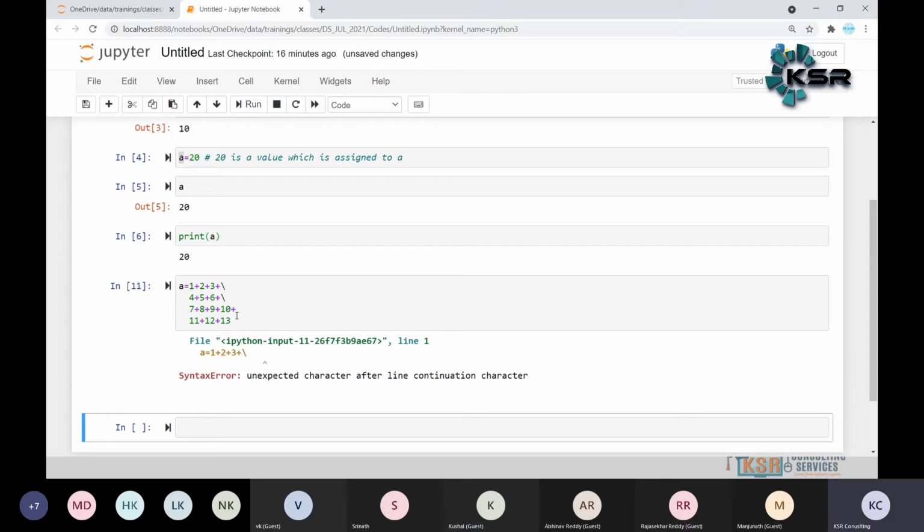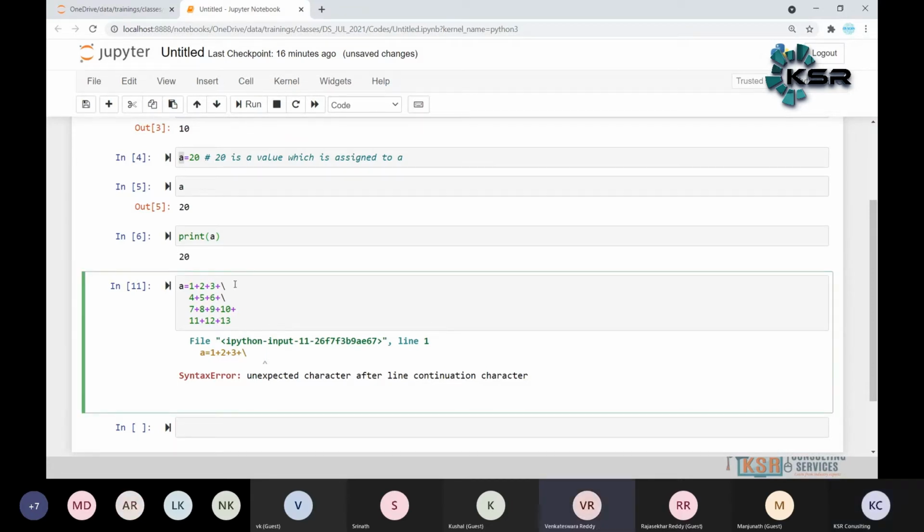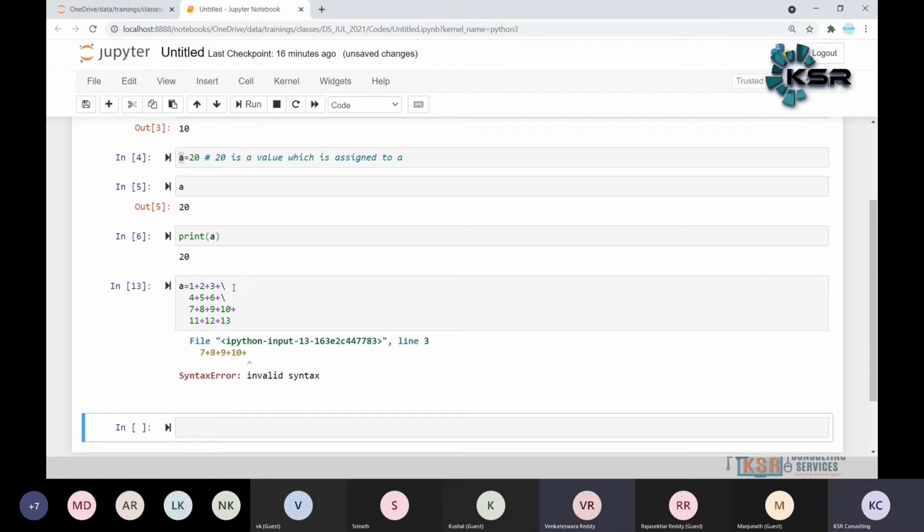No spaces, right? Unexpected character. Think about it, a small thing we are missing. Sir, forward slash. We have to press enter after the slash on the first line. Enter with slash, right? Now, yes. Still a slash is missing.